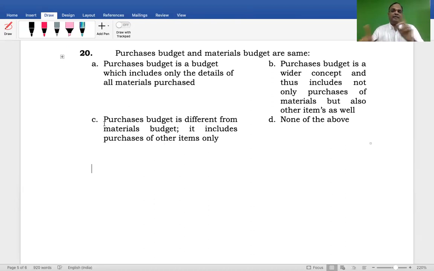Now the conflict is between A and B alone. Only purchase of raw material alone, or raw material and other items also. Raw materials and other items also, whatever we are buying, that also forms part of the purchase budget. Understand?